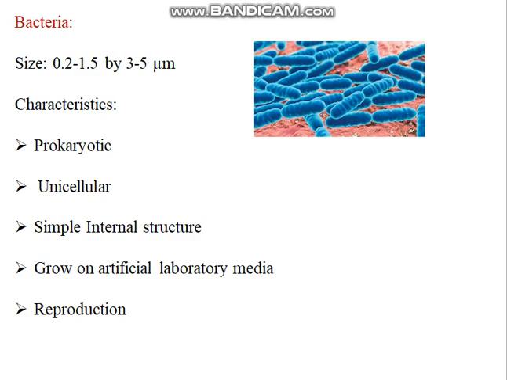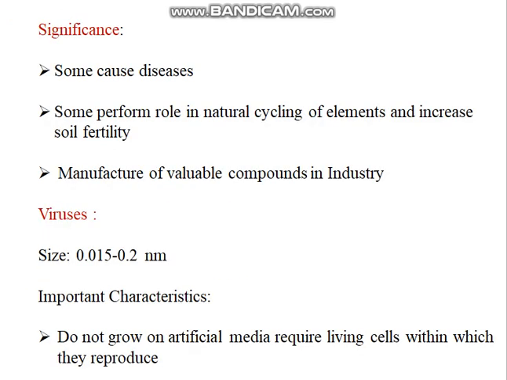Examples: streptomyces, streptococcus. The internal structure is very simple. They can grow in an artificial media within the laboratory. They undergo reproduction. This is bacteria. They cause different kinds of diseases.